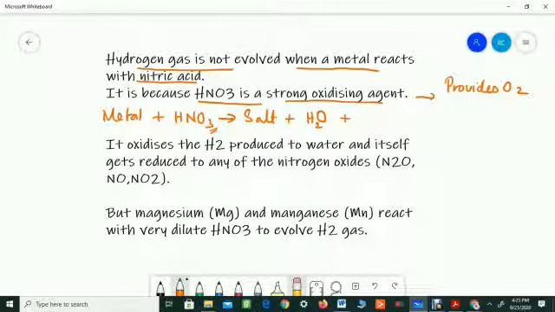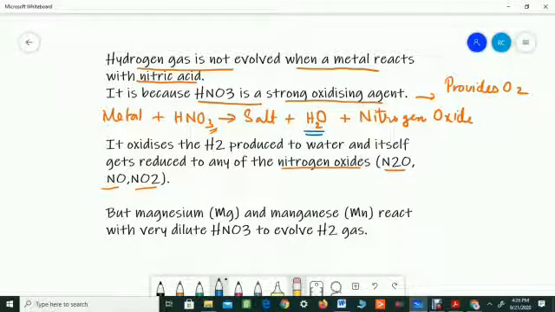And along with water, any of the nitrogen oxides will be forming. It can be N2O or NO or NO2. So I am writing here nitrogen oxide. That actually depends on the nature of the metal. So we can conclude in this way: hydrogen gas is not at all evolved when a metal reacts with nitric acid. Hydrogen is produced, but it is converted to water because HNO3 is a strong oxidizing agent. It provides oxygen to hydrogen gas and water is formed.